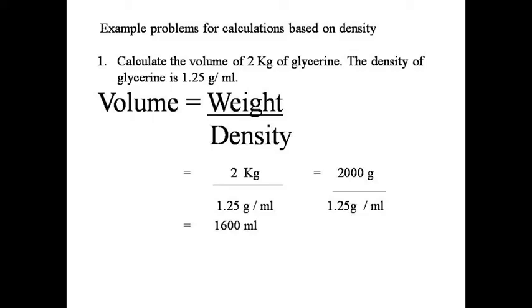Then calculate the volume of 2 kg of glycerin. The density of glycerin is 1.25 gram per ml. We know volume is equal to weight over density. Weight of glycerin given is 2 kg. Density of glycerin given is 1.25 gram. So volume of glycerin is equal to 2 divided by 1.25, which is equal to 1600 ml.